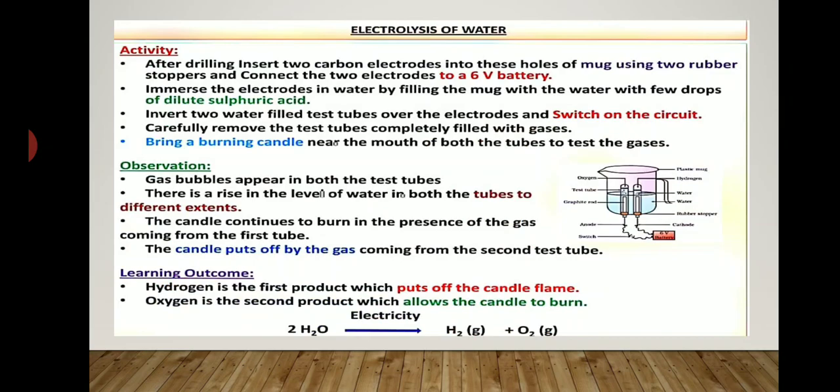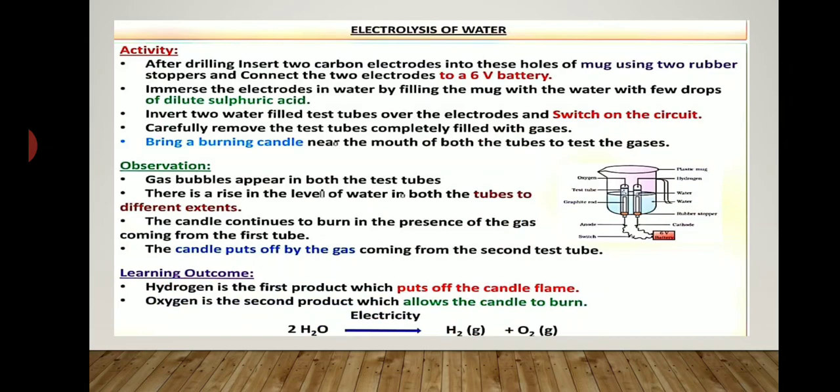Electrolysis of water is an example of one type of decomposition reaction, that is electrolytic decomposition reaction. Now what is it? Just see electrolysis. To understand electrolysis also, we have to perform one activity. This activity is very important. Sometimes in the board examination or in your home examination, a question is given: explain the activity which shows the electrolysis of water molecule. Meaning, how are we able to get back hydrogen gas and oxygen gas with the help of electrolysis.